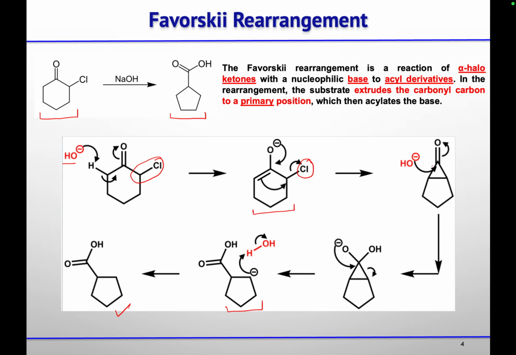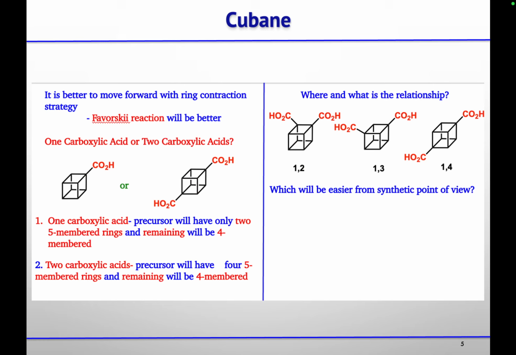A similar kind of reaction one can use for the completion of the synthesis of this cubane molecule. So it is better to move forward with the ring contraction strategy. Now, once we know that we can do the ring contraction strategy, how many carboxylic acids can one introduce in this cubane molecule? If we introduce one carboxylic acid, then we have two five-membered rings and the remaining four-membered rings. And we know that making a four-membered ring is difficult for us.